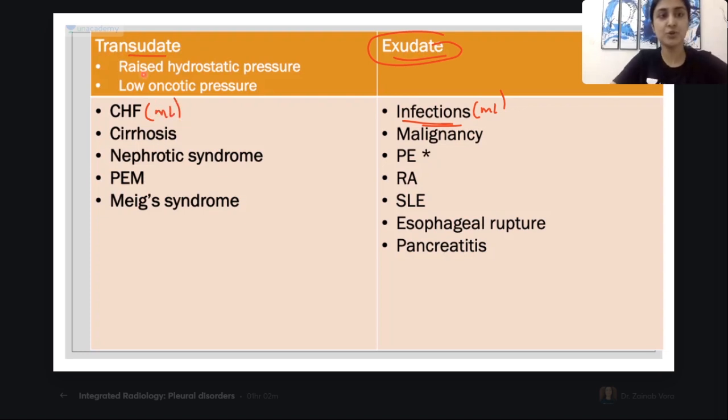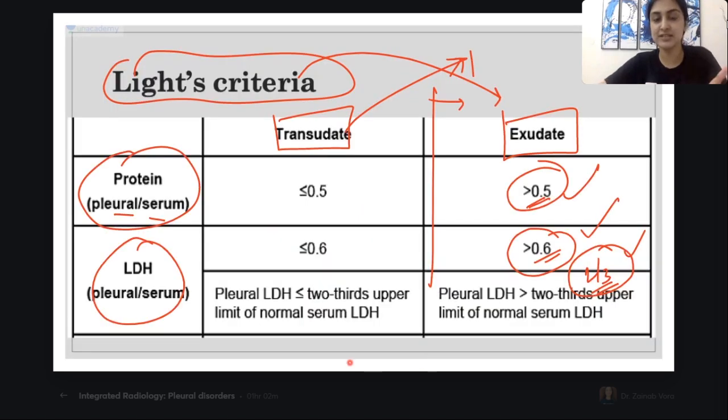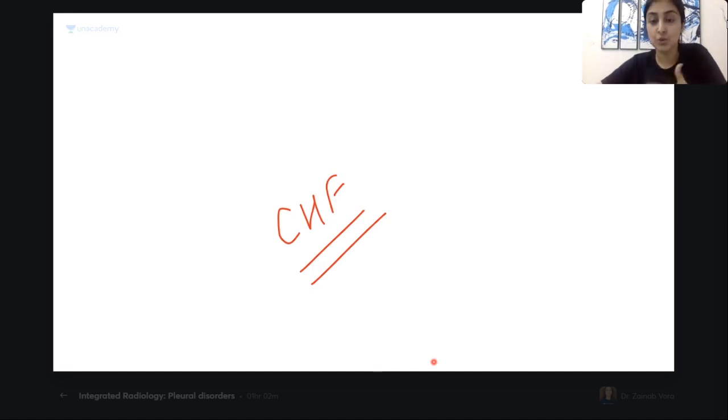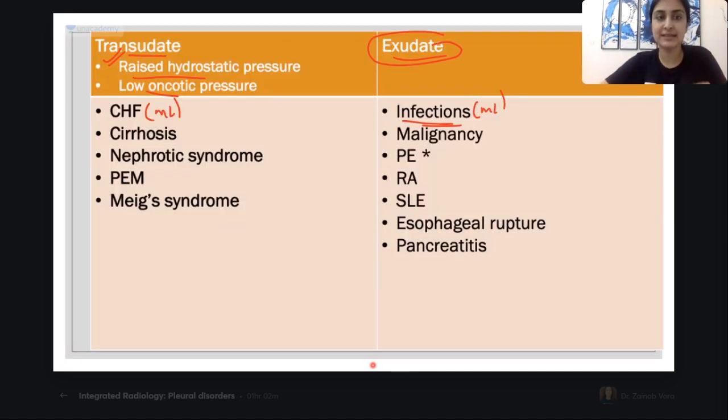All right, so you all know transudative effusion will occur when either the hydrostatic pressure is raised or the oncotic pressure is lowered. The difference between exudative and transudative we have just seen. This is the Light's criteria which will differentiate between the two. Pathophysiology-wise, transudative effusion is just simple fluid which comes out of the blood supply because the hydrostatic pressure is very high. If there is congestive heart failure, there is too much pressure on the blood vessel.